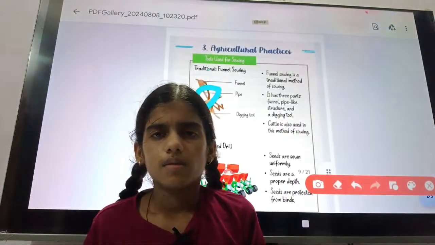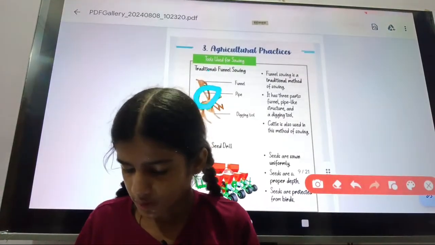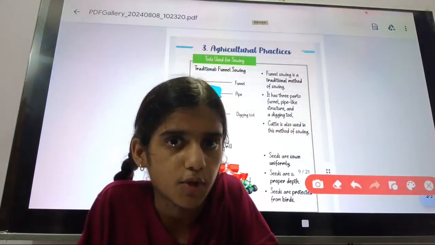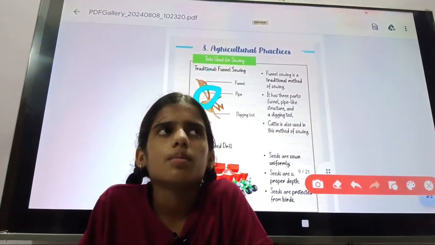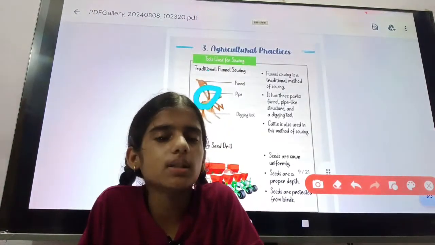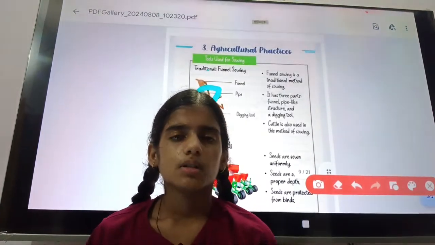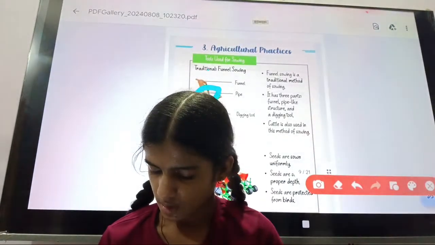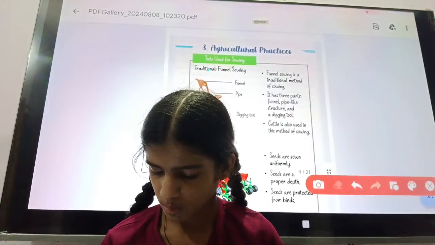And in the method of sowing, cattle are also used. Cattle means livestock. Among livestock, many animals such as ox, cow, goat are used by the farmers to sow the seed. But when we turn to a modern tool,